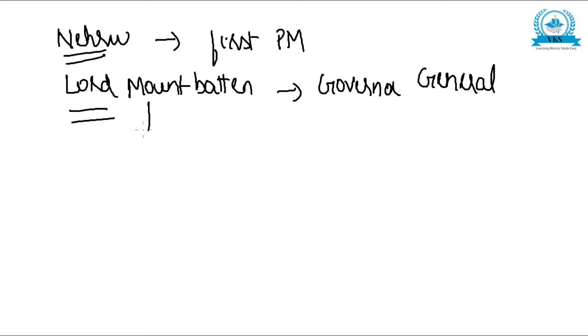Lord Mountbatten was the last British Governor General of India and the first of independent India. If we see British India, he was the last Governor General. If we see independent India, he was the first Governor General.